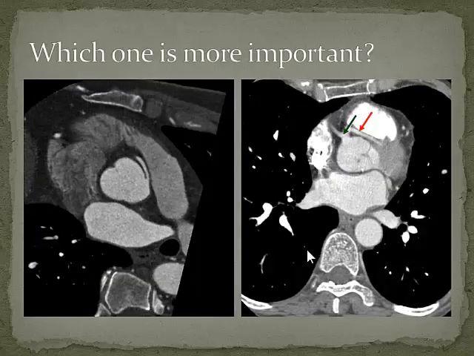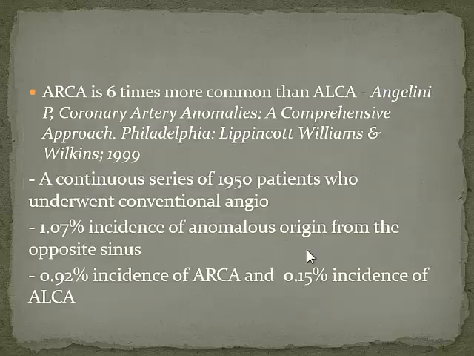Now, which one is more important? Is it the anomalous right or the anomalous left coronary artery that's more important in terms of its clinical significance? If you look at the literature, there's a lot of work done on it by Angelini and his team. They looked at the conventional angiograms they'd done, around 2,000 patients, and they looked at the anomalous origin of the coronary arteries. And what they found was that you have anomalous origin of coronary arteries in a small percentage of patients. We've already established that. In their series, it was 1% of the patients.